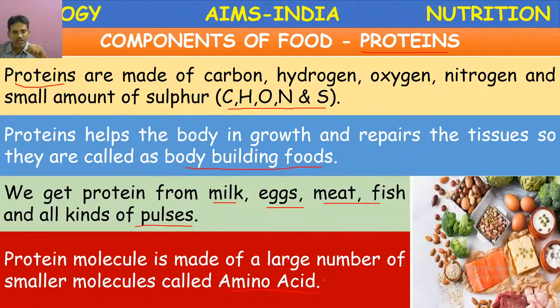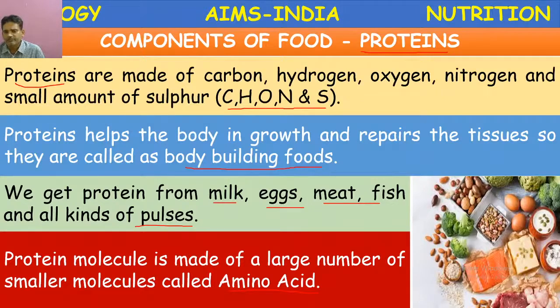These amino acids are again divided into different types. In your higher classes, you are going to discuss them. They are essential amino acids and non-essential amino acids. The proteins present in milk, meat and eggs are made up of essential amino acids. They are called complete proteins. And the proteins available from plants, particularly soya beans, are also rich in proteins, but not rich in essential amino acids.